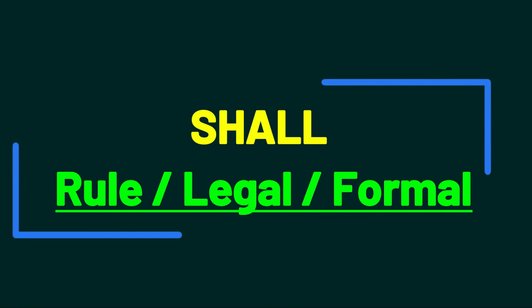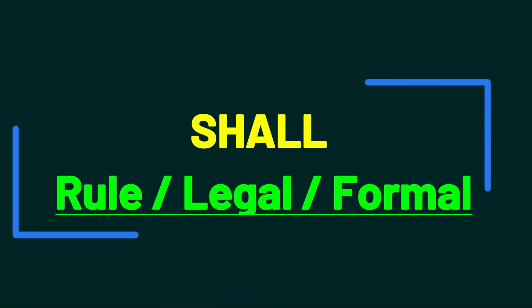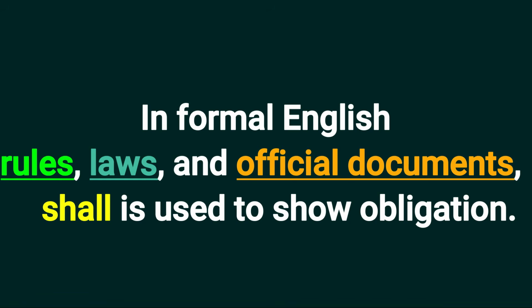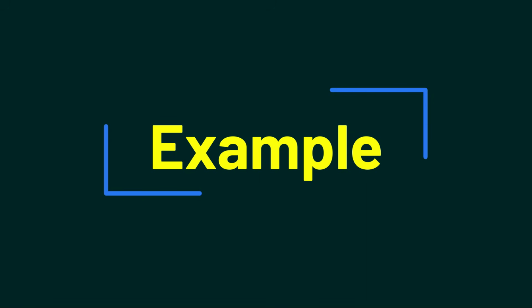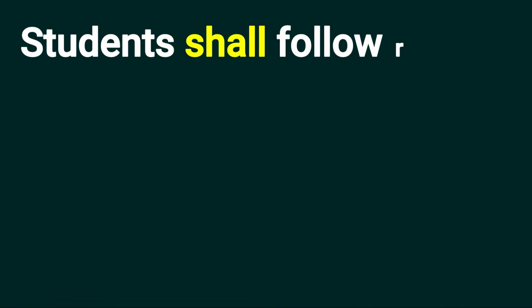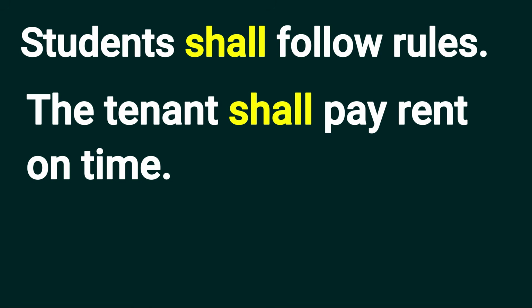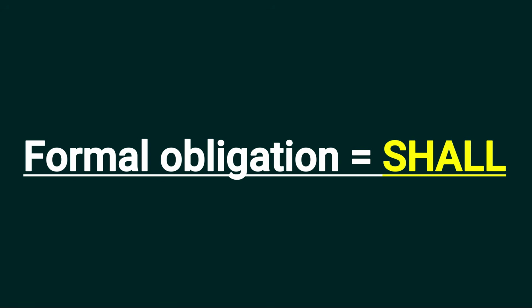So, let's understand the use of shall in the case of rules, legal, and formal. In formal English, rules, laws, and official documents, shall is used to show obligations. So let's understand by example. Students shall follow rules. The second example is, the tenant shall pay rent on time. So for formal obligation, shall is used.